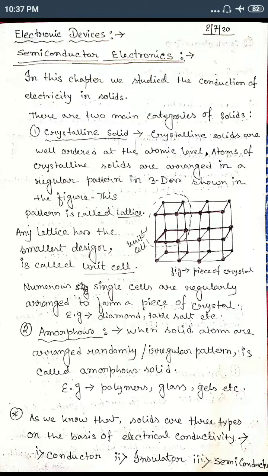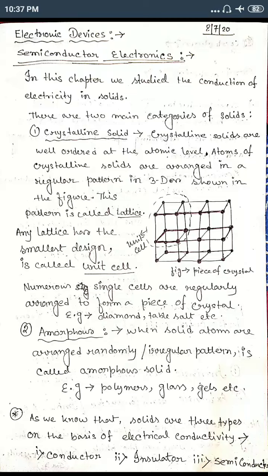That means this semiconductor sometimes behaves as a conductor and sometimes as an insulator under certain conditions. That's why this type of solid is called a semiconductor.